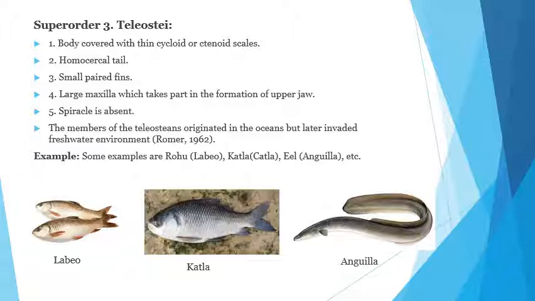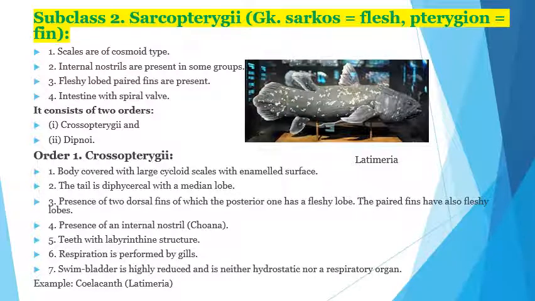For example, Labeo and Catla. This is the diagram of Labeo and Catla. This is the third Teleostei fish, Anguilla. Next is the second subclass, Sarcopterygii. These are called the fleshy or lobe-fin fishes. The scales of these Sarcopterygii are the cosmoid type. The internal nostrils are present in some groups. The fleshy lobed paired fins are present.